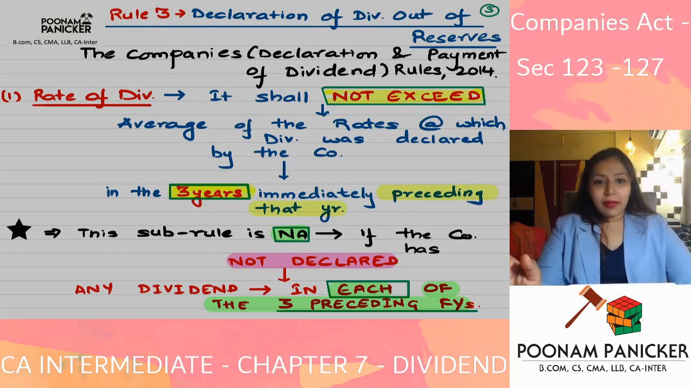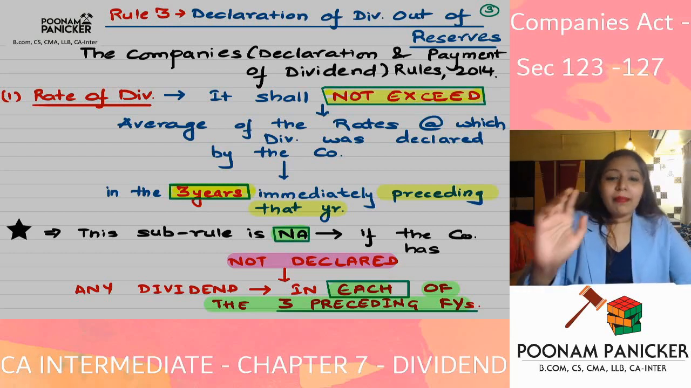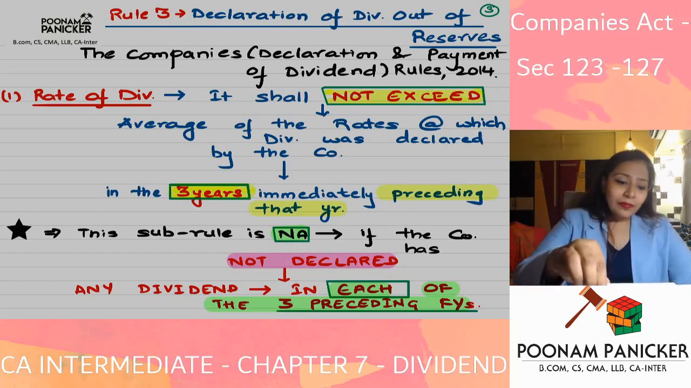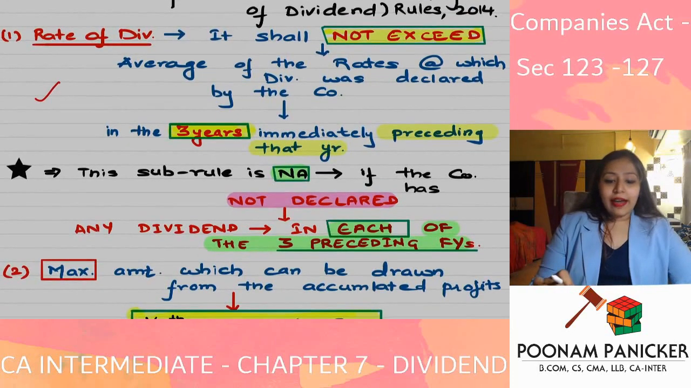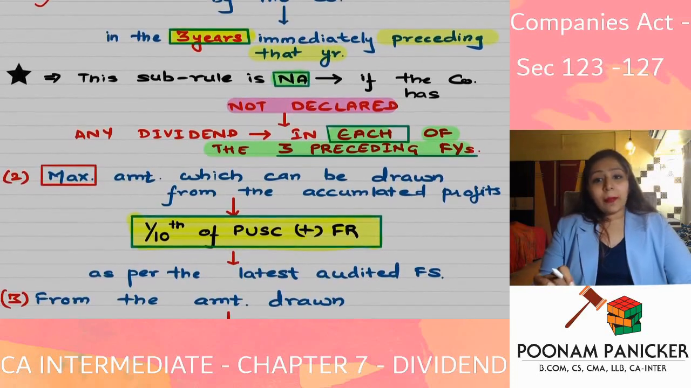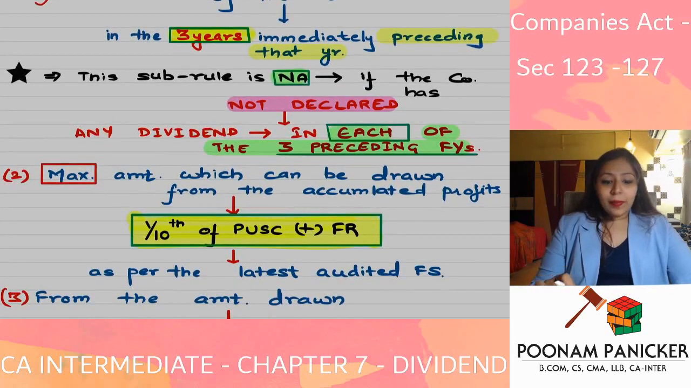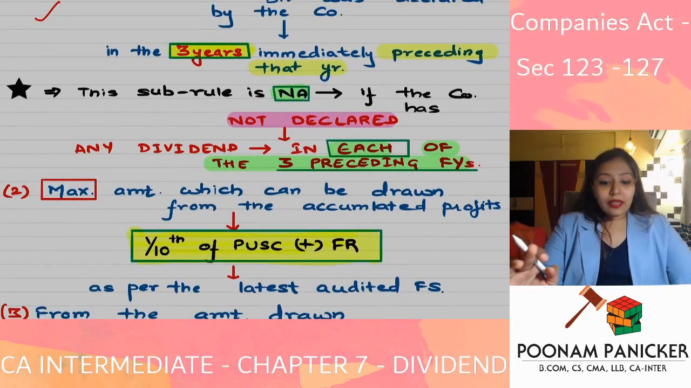Whatever is the rate, divided by 3. Okay, and that is the maximum rate of dividend which you can declare. So the rate of dividend is not going to exceed the average of the rates at which the dividend was declared by the company in the 3 years immediately preceding that year.